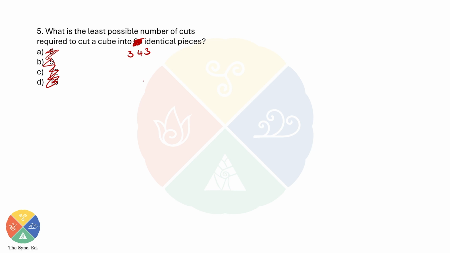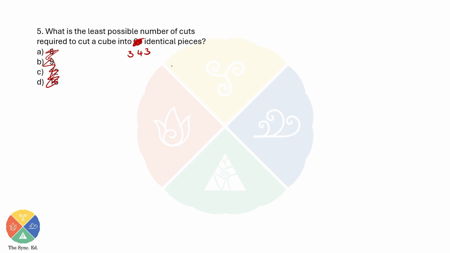You can figure it out. So I'm going to tell the answer. If you want time, pause the video, okay?